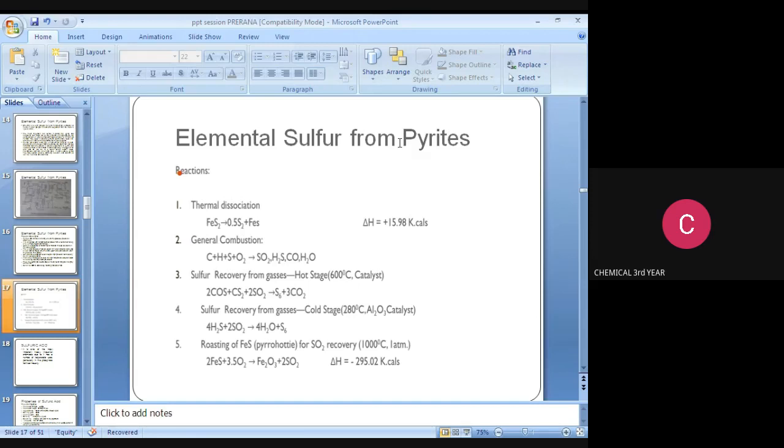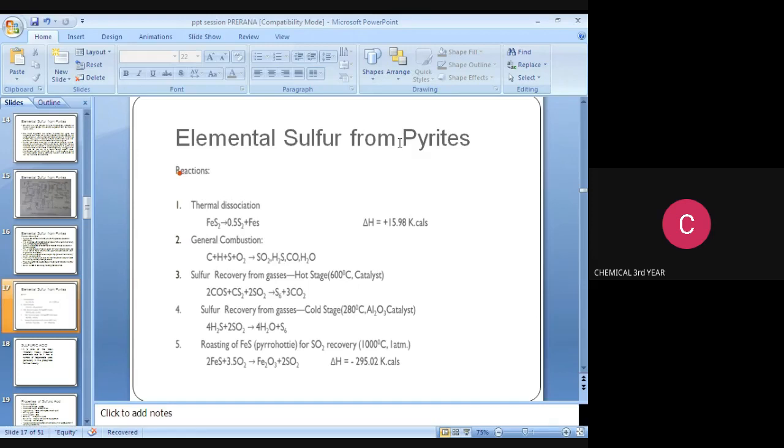The next step is sulfur recovery from gases, that is the cold stage, maintaining a temperature of 280 degrees Celsius, and the catalyst used in this cold reactor is Al2O3. The reaction is 4H2S reacting with 2SO2. It produces 4H2O plus sulfur S6.